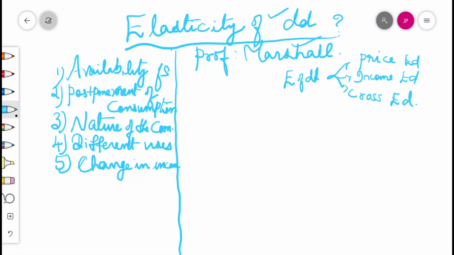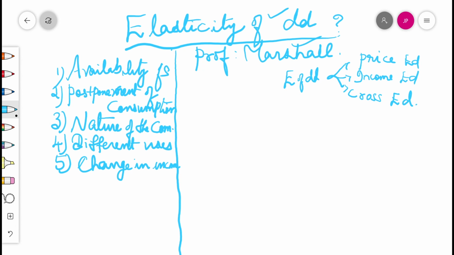Today's topic is elasticity of demand. This is also given by Professor Marshall. Responsiveness of the demand to change in price of a commodity is known as price elasticity of demand. Like that, responsiveness of the demand to change in income of the consumer is known as income elasticity. Responsiveness of the demand to change in prices of the substitutes and related goods is known as cross elasticity of demand.